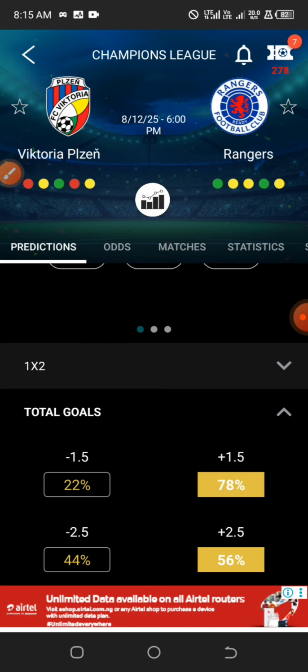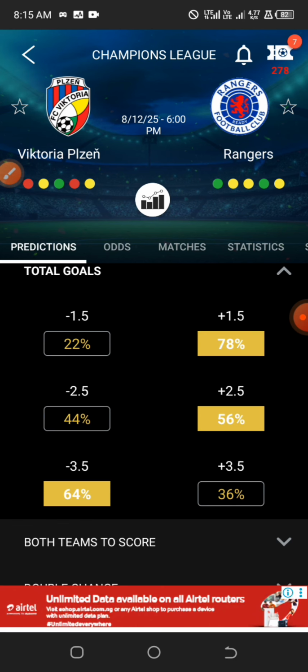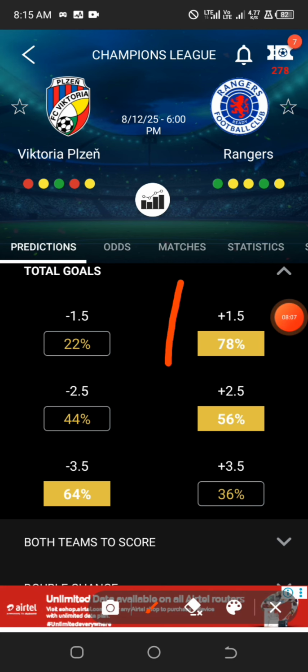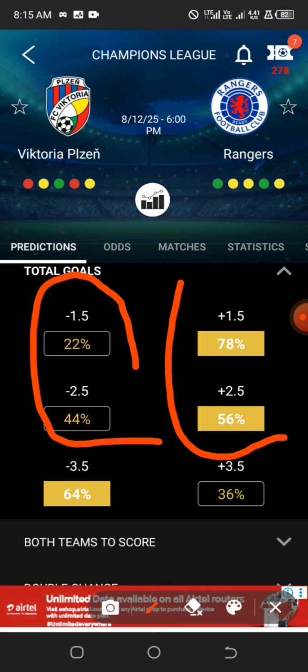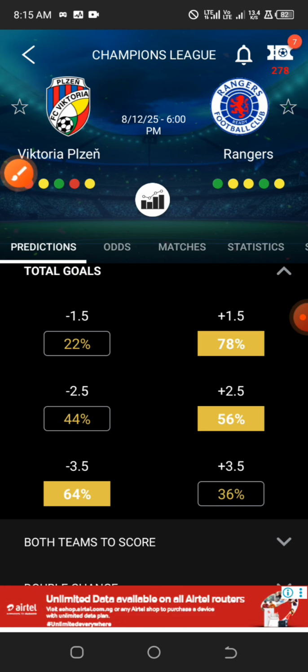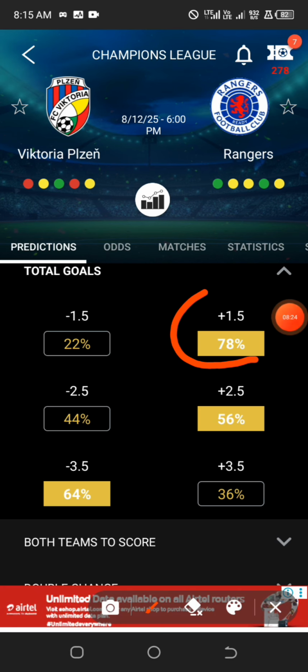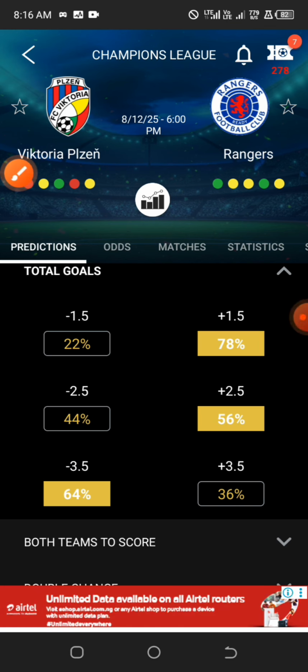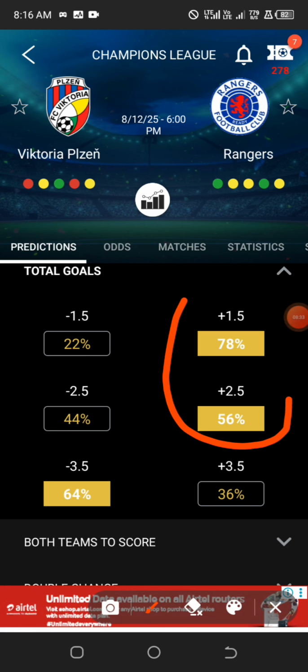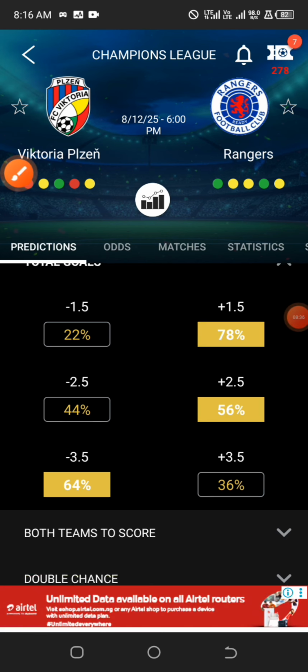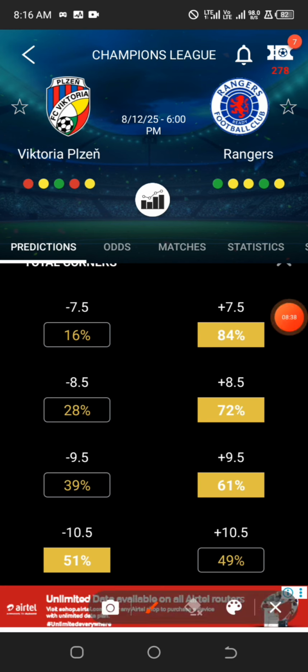If you come to the goal aspect here, what you need to do is make sure that for these two markets, the percentage of the possible outcome must be more than predicting under. It won't be like you are having okay over 1.5 and 50-50 for under 2.5 and over 2.5. Make sure that at least the game is expected to end up as over 2.5. So for me in this game, if I want to go for it, I will advise you to go for over 8.5 or over 7.5.